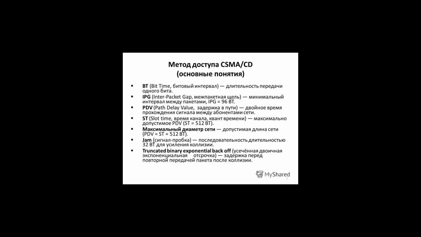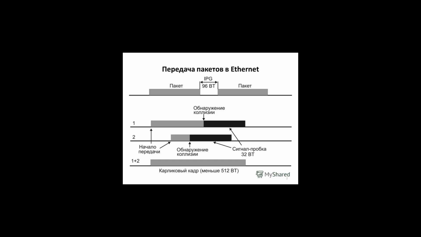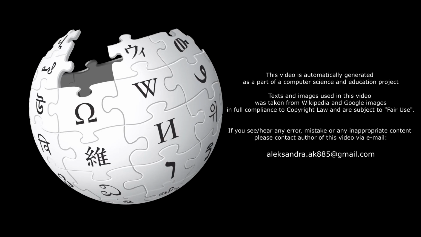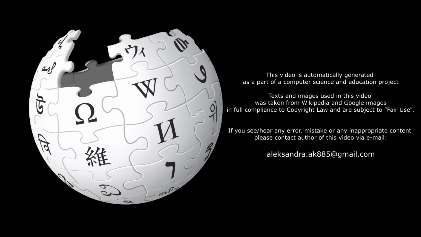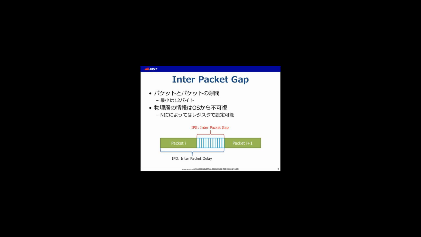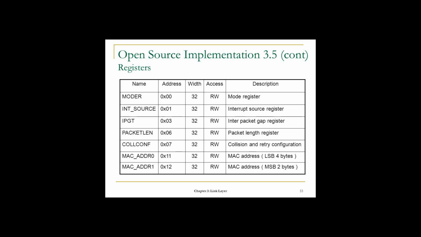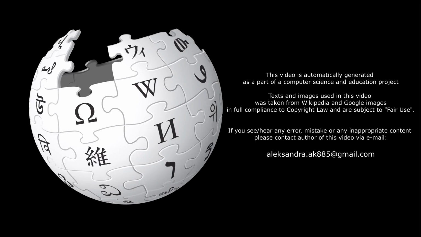The standard minimum interpacket gap for transmission is 96 bit times, the time it takes to transmit 96 bits of raw data on the medium, which is 9.6 microseconds for 10 mbit per second Ethernet, 0.96 microseconds for 100 mbit per second Fast Ethernet, 96 nanoseconds for gigabit Ethernet, 38.4 nanoseconds for 2.5 gigabit Ethernet, 19.2 nanoseconds for 5 gigabit Ethernet, 9.6 nanoseconds for 10 gigabit Ethernet, 2.4 nanoseconds for 40 gigabit Ethernet, and 0.96 nanoseconds for 100 gigabit Ethernet.